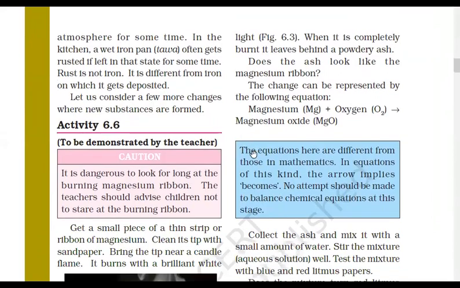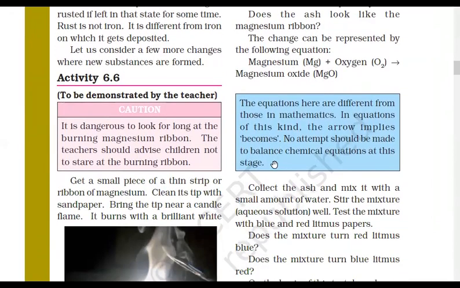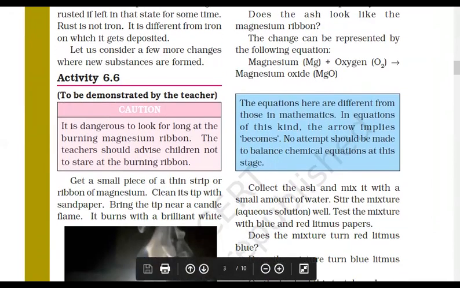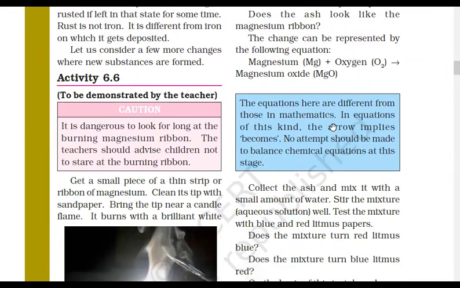Right, everyone? Then we discussed different types of reactions. We know how a chemical reaction is formed.